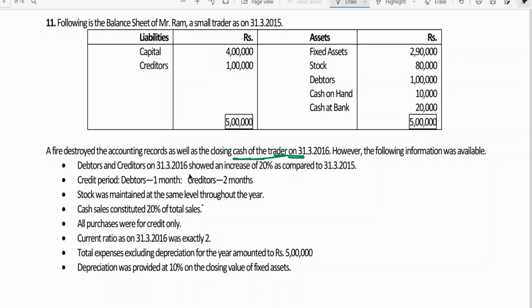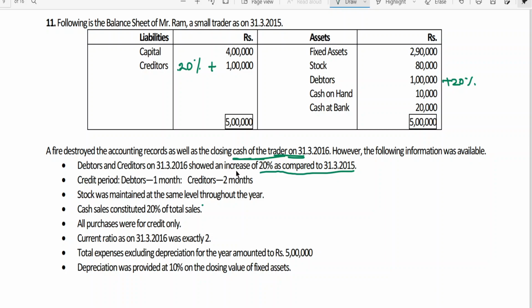Debtors and creditors on 31st March 16 showed an increase of 20% as compared to 31st March 15. So debtors have a 20% increase, which means the closing debtors on 31st March 16 is going to be 1,20,000. So is the case of closing creditors, a 20% increase, coming to 1,20,000. It's just a coincidence that you have the same value for opening debtors and opening creditors, and so also for closing debtors and closing creditors.